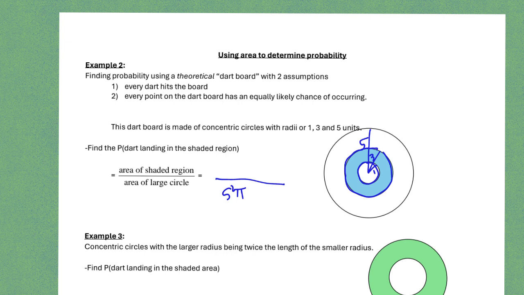Okay, and so if we find the area of the middle-sized circle, we are going to do 3 squared pi. And we're going to subtract from it the little circle, which would be 1 squared pi. And so that would be 9 pi minus 1 pi. That's 8 pi. The denominator is going to be 25 pi. And we can reduce out those pi's. So the ratio is 8 over 25. We could divide it or make it into a decimal or percent if we want to. Okay, and so if we do that, let me see, it's 8 divided by 25.